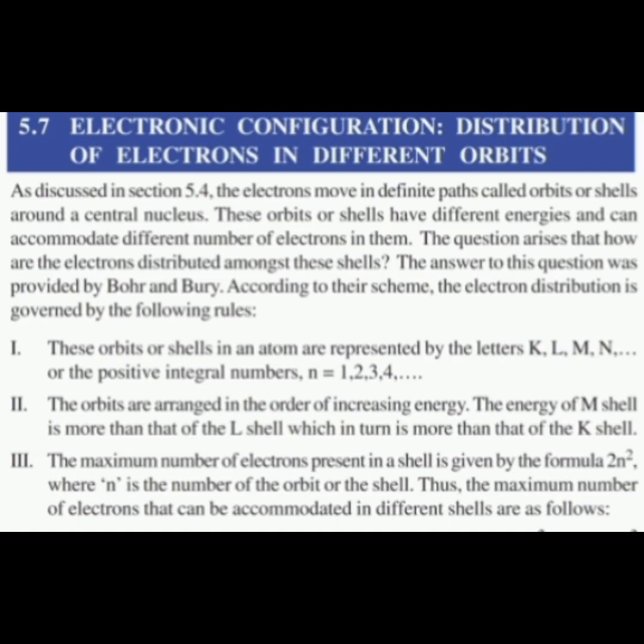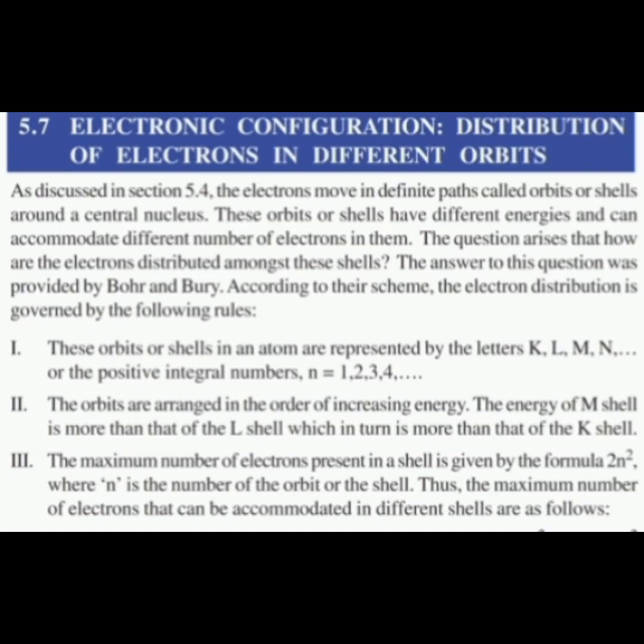The orbits are arranged in order of increasing energy. The energy of the M shell is more than that of the L shell, which in turn is more than that of the K shell. So K, L, M, N, this is the arrangement.